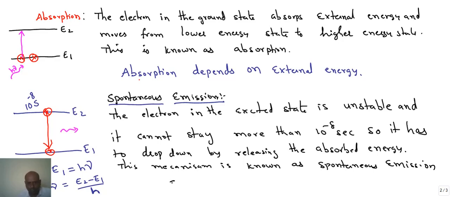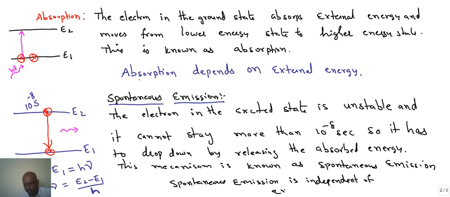So it has to drop down by releasing the absorbed energy. And spontaneous emission is independent of external energy. And coming to the third one, stimulated emission.